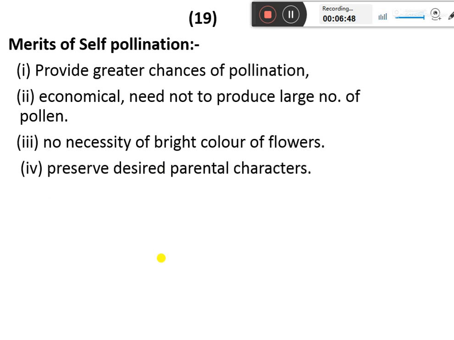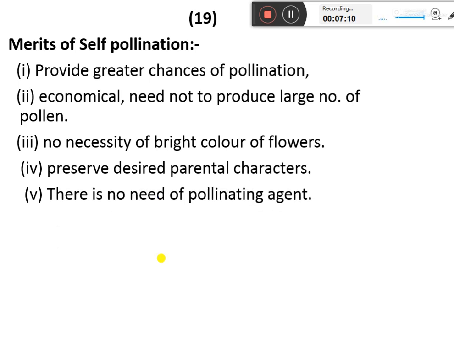It preserves the desired parental characters. So parental characters are carried from one generation to the next generation. So there is only slight change in the parental character from one generation to the next. Very rarely do these characters get changed.